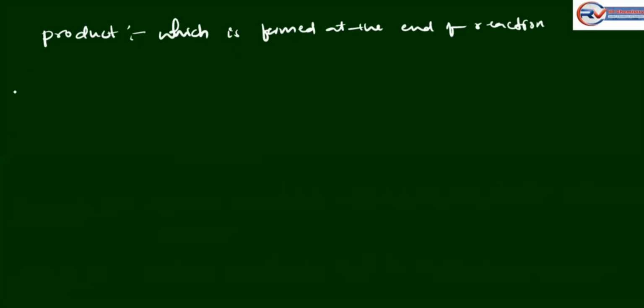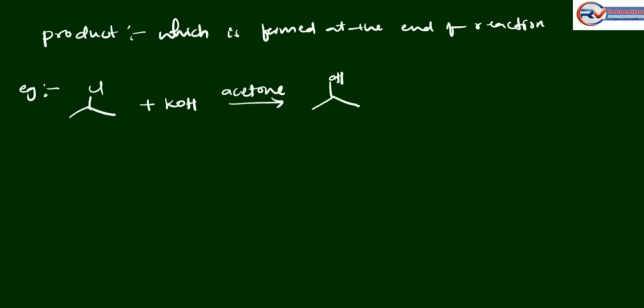Okay, let's see an example to understand substrate, reagent, solvent and product. For example, 2-chloropropane with potassium hydroxide in the presence of acetone to give propan-2-ol.